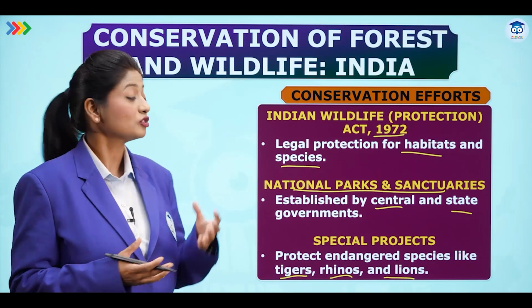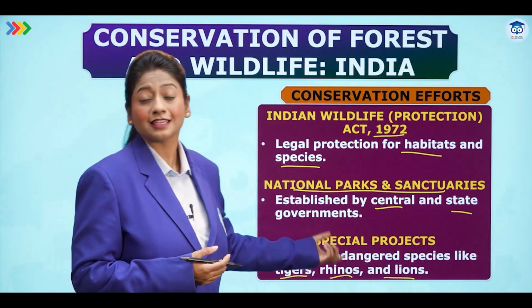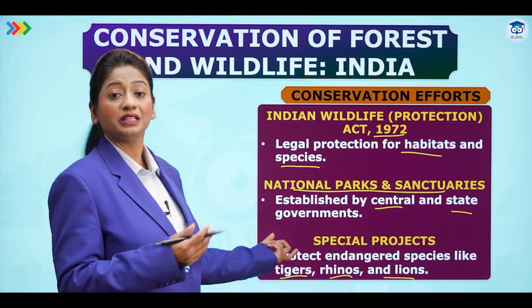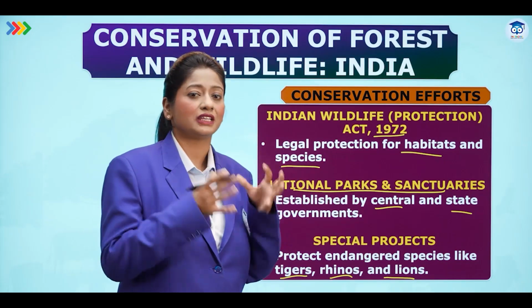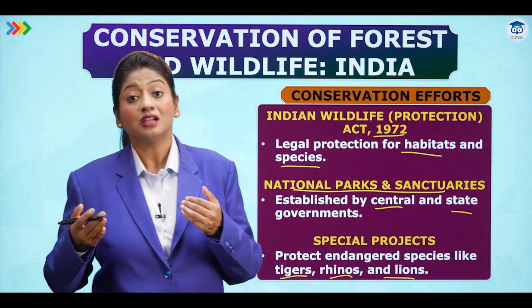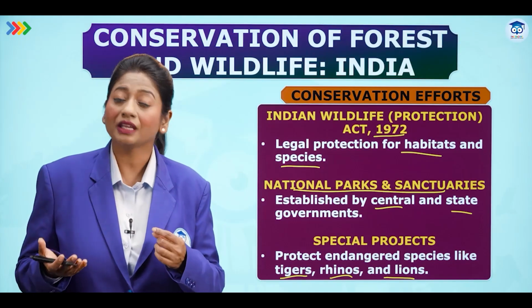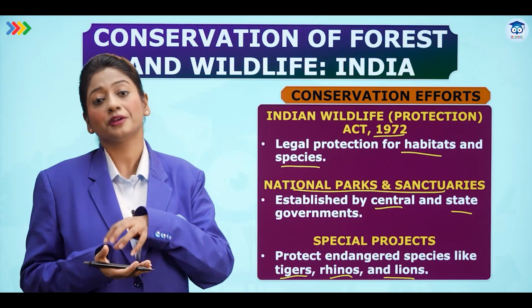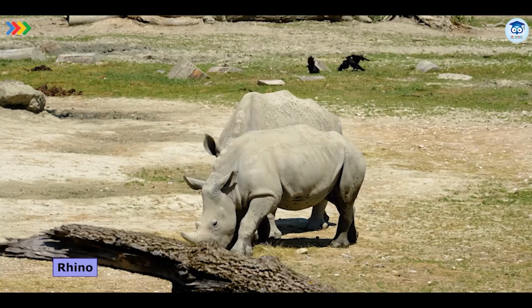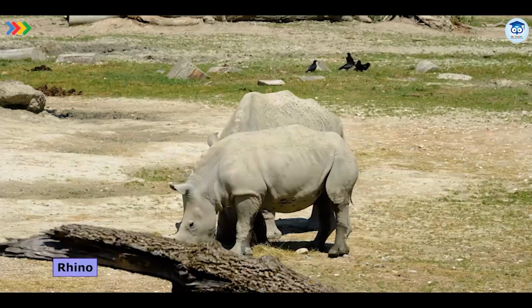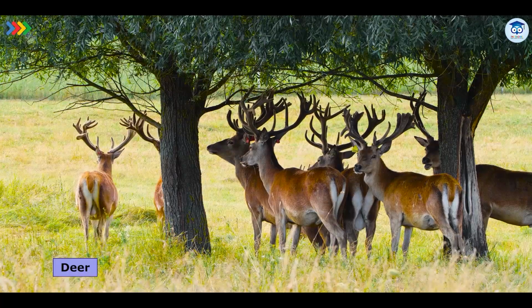Unfortunately, this keeps happening. So they have made sure to protect endangered species, which are on the verge of extinction. They are still there, but the number is very small, and if we keep recklessly killing them this way, they will no more be present and will become extinct species. Here you can see a picture of a rhino and deer in Kaziranga National Park.